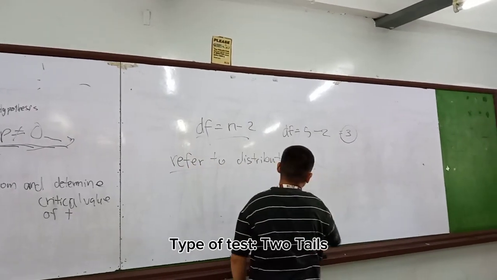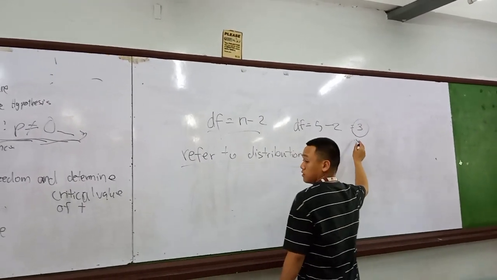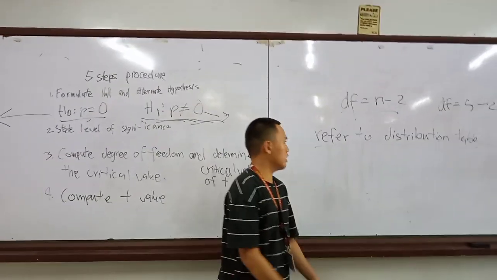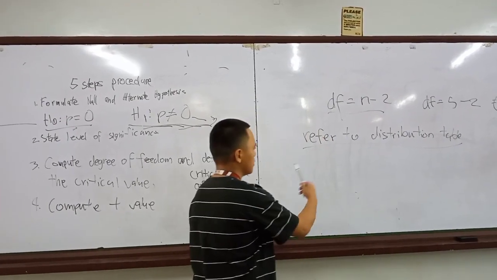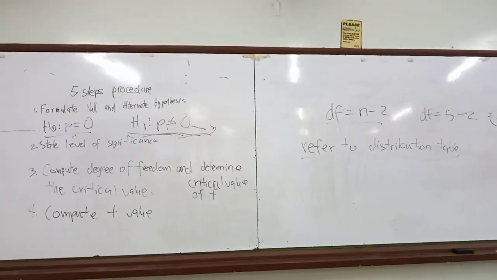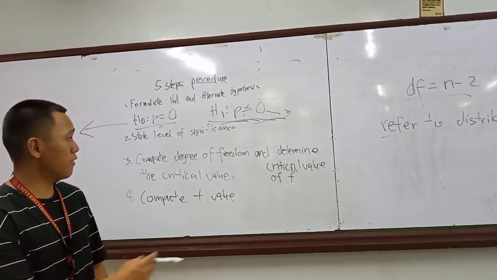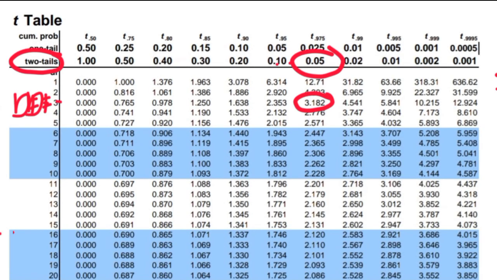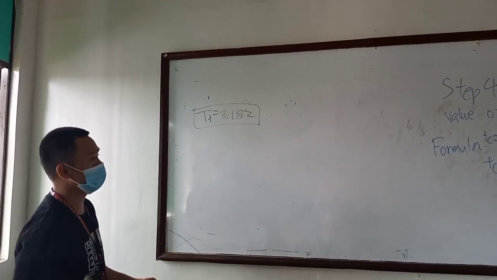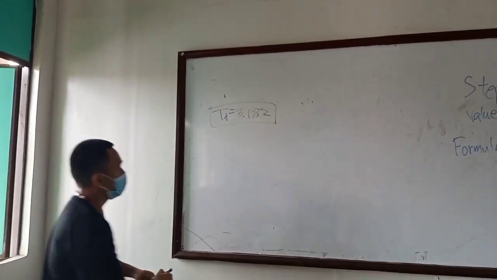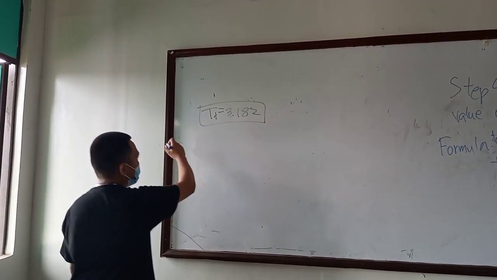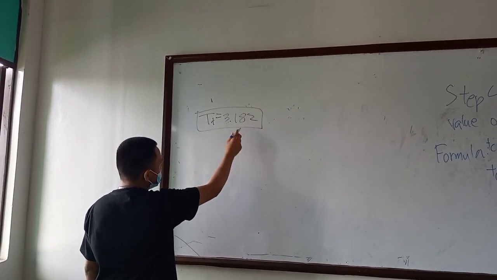You can download any file that includes the distribution table and find the critical value of T. So, by referring to the degree of freedom and the T distribution table and the type of test, that is two-tailed, we get the result of critical value of 3.18.